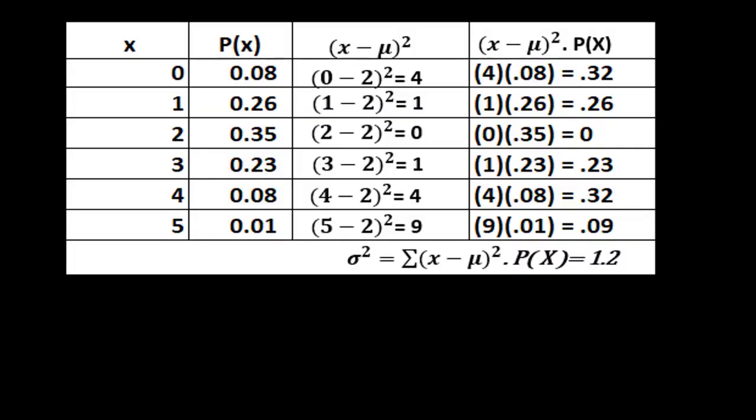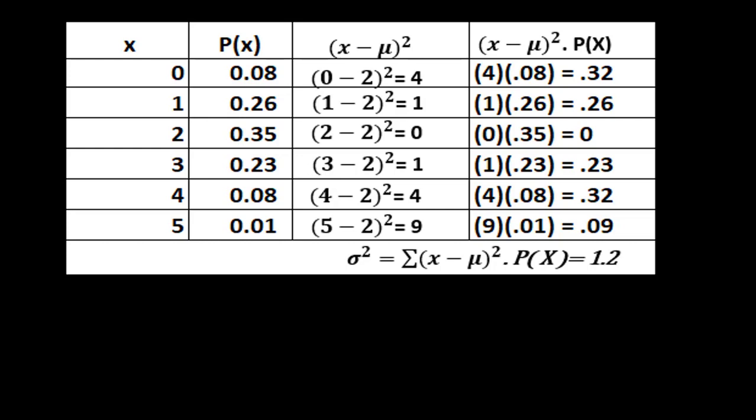Here in the first column, x is the number of customers satisfied with the service, and P(x) is the corresponding probability. In the third column, you will get the value of (x minus mu) whole square, and in the fourth column, I have shown the value of (x minus mu) whole square times P(x). Let us take the first row where x is 0, P(x) is 0.08.